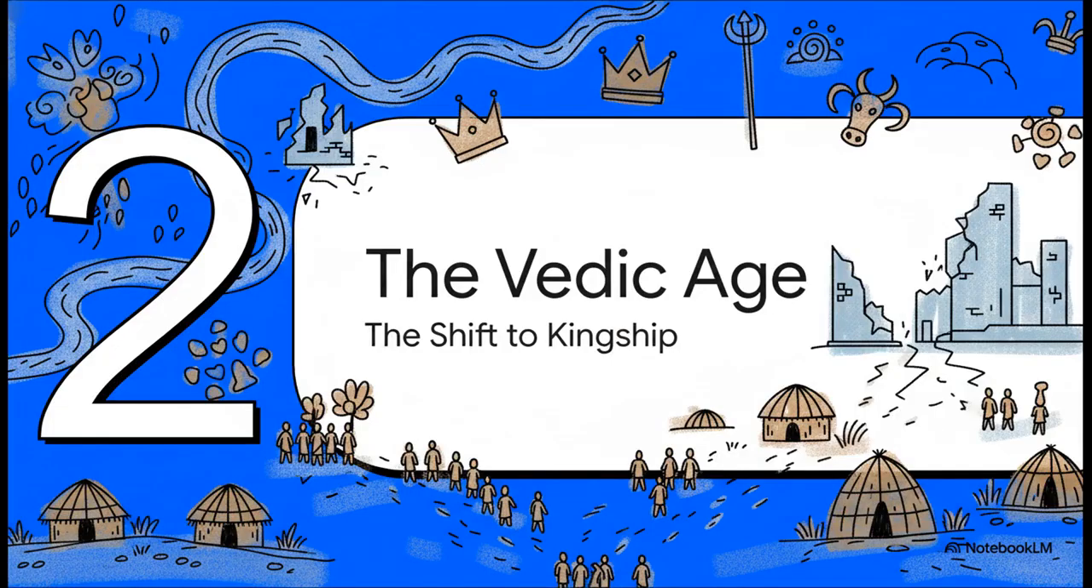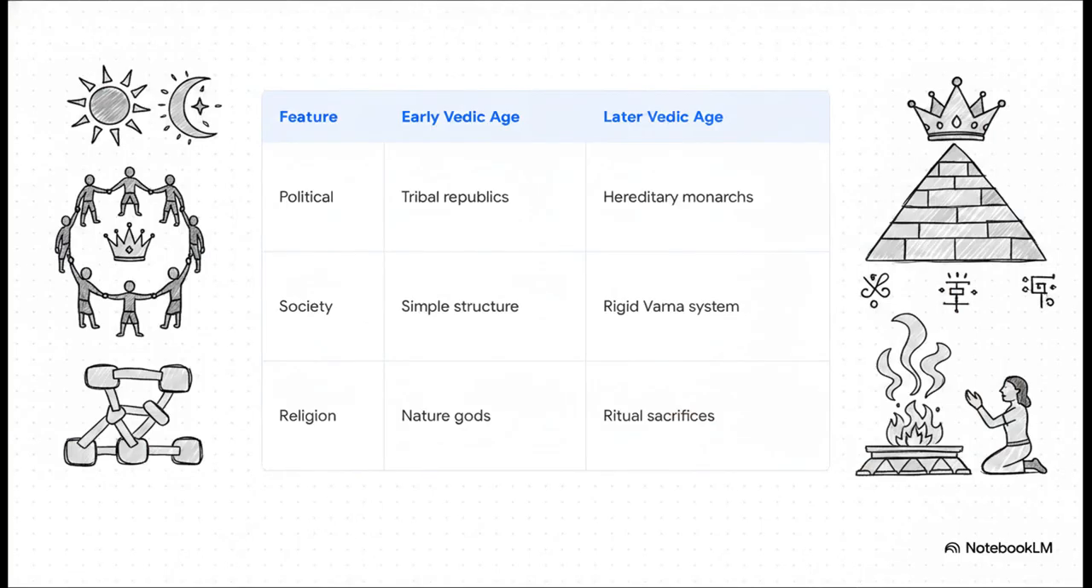Moving on to Section 2, the Vedic Age and the shift to kingship, because eventually those magnificent Indus cities mysteriously declined. So likely due to a mix of climate change, drying rivers, and shifting trade, people migrated to rural areas, and society transformed completely. Just look at this shift. In the early Rig Vedic age, you've got these relatively egalitarian tribal republics called janas, where chiefs had their power checked by assemblies, and everyone worshipped nature gods like Indra and Agni.